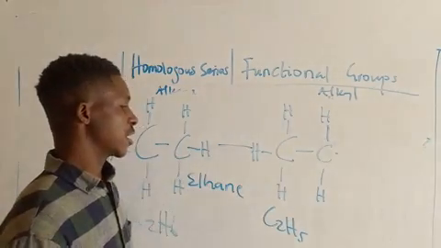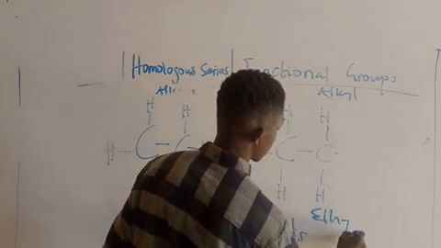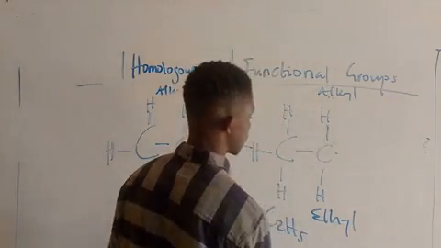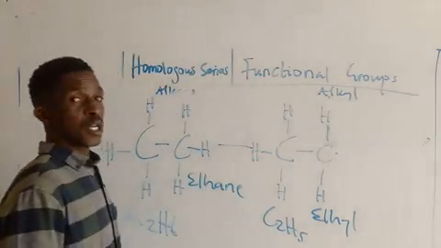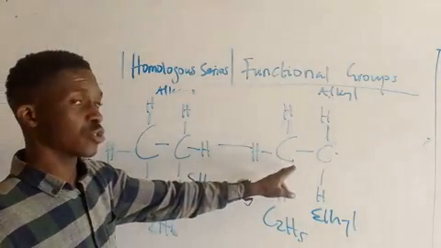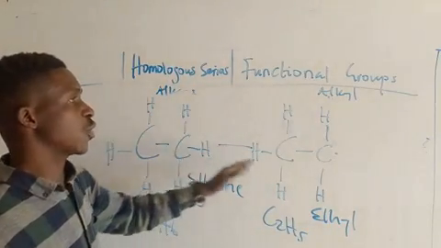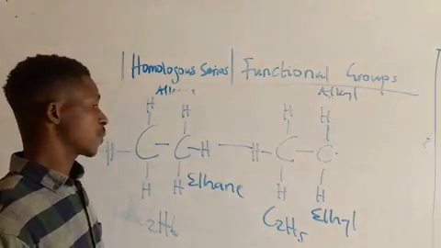This can never be ethane again, but we call it what? Ethyl. So this is what? This is ethyl because ethane lost one of its hydrogen to become what? Ethyl. So an alkane loses one hydrogen to become what? An alkyl. Please, hope we are following.